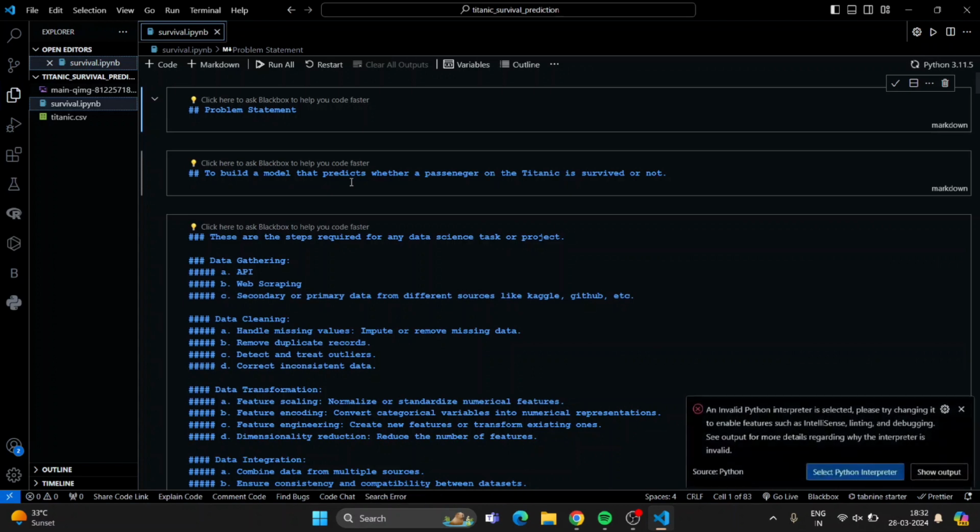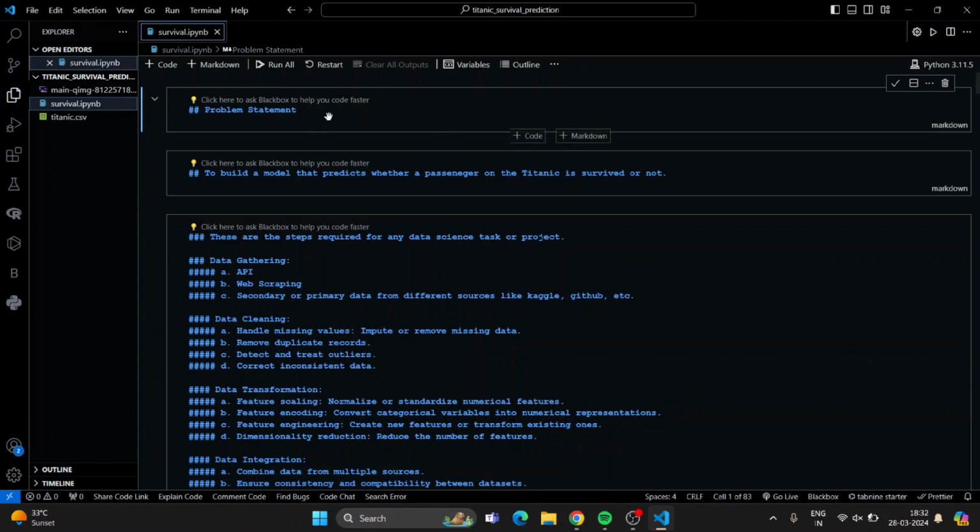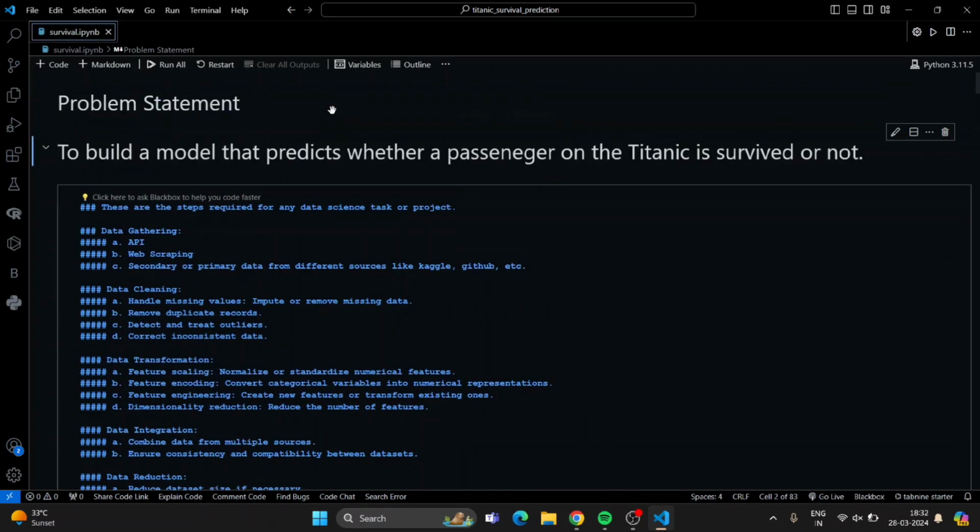We will go deeper in the coding section. So, going into the coding section, the problem statement is to build a model that predicts whether a passenger on the Titanic survived or not.